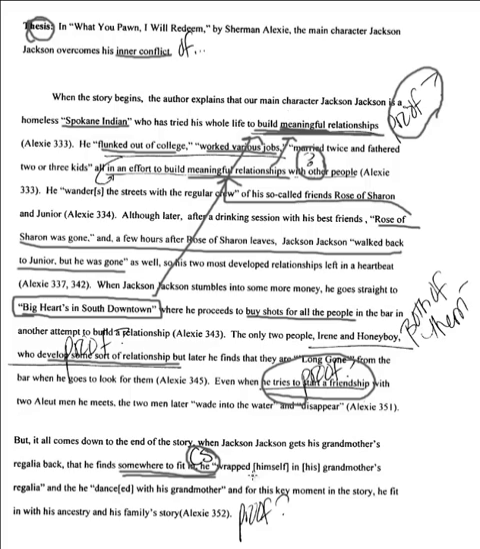So when it says he finds somewhere to fit in, he wraps himself in his grandmother's regalia, and he danced with his grandmother. For this key moment in the story, he fit in with his ancestry and his family story. Again, I wrote proof. Because, first of all, there's been no mention earlier of him even trying to fit in with his ancestry. There's been no mention of him trying to find the regalia or anything like that. So you cannot just drop it in right at the end there and just say, by the way, for this moment he fits in. Because you have to establish him as an outsider first, and you need to do that by embedding quotations. So these are the reasons that the essay earned a 38, which was the average for everybody. So these are things to think about when you guys rewrite.